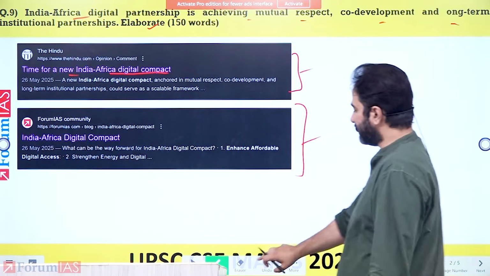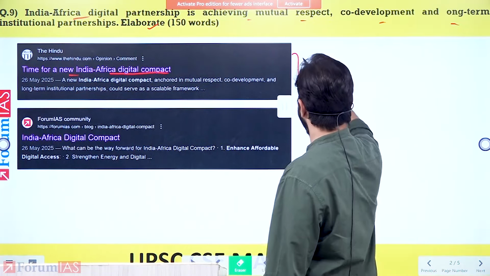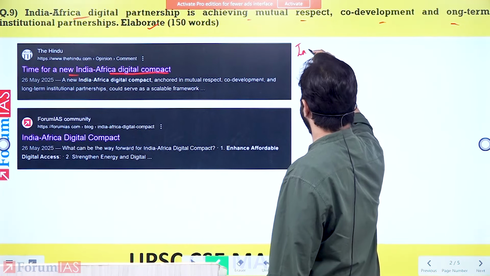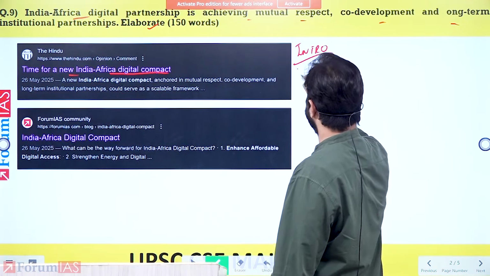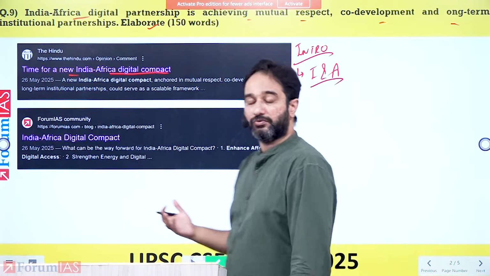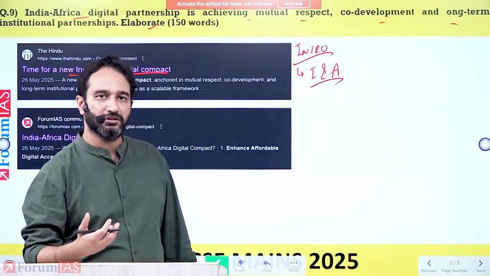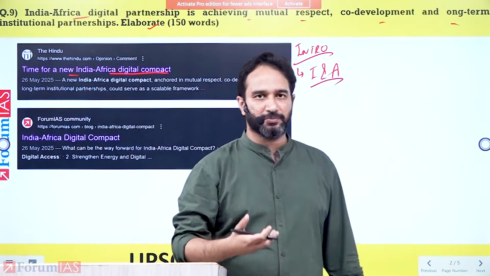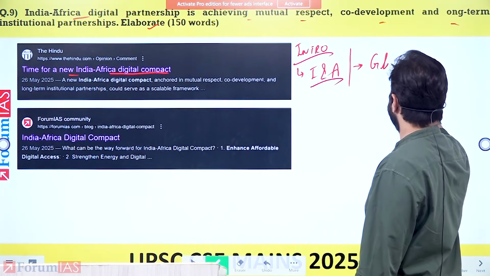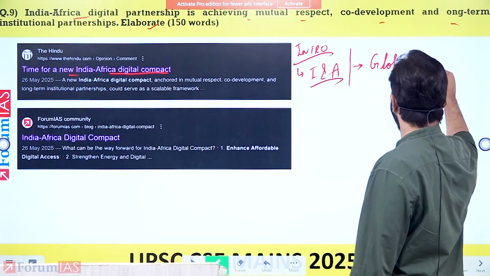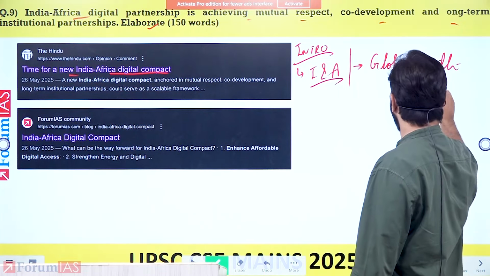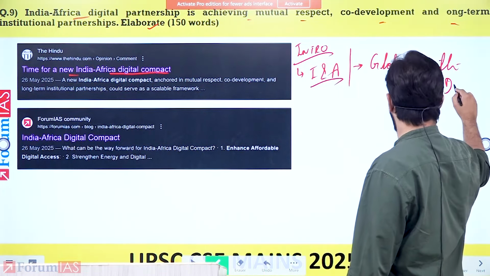What you had to write within this answer is first a basic introduction on India and Africa, that both countries are moving forward together in terms of digital partnership, and not just digital partnership, but global South-South cooperation. One of the ways that we're cooperating is digital partnership.